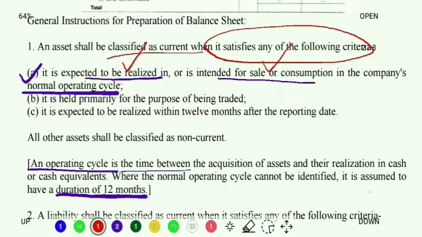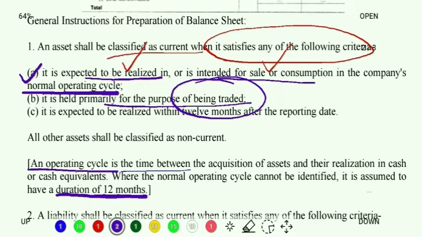What is point number 2? It is primarily held for the purpose of being traded. That means we are getting that asset with the intention in our mind that I will trade with it, I will sell it. I do not have the intention to preserve it in my business, like my land and building or machinery. Here I purchase that asset with the purpose of trading with it, with the purpose of selling it off. Again purchasing, again selling, that can be done. That is the second point.